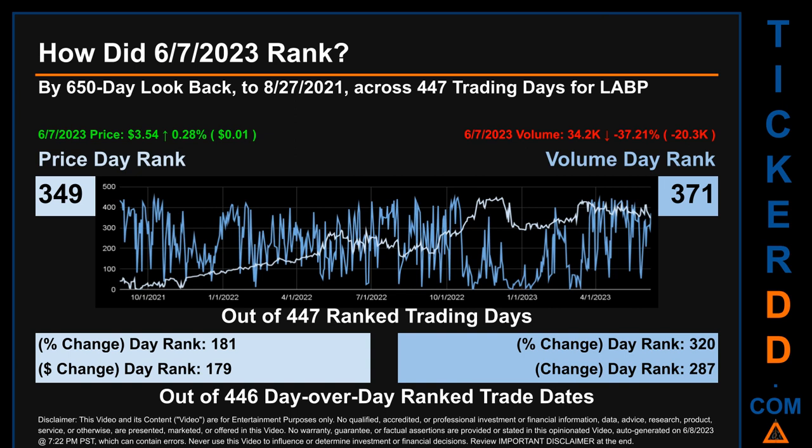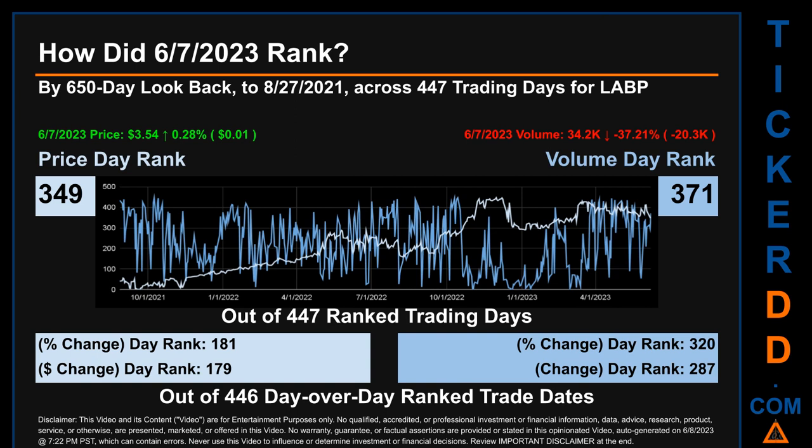How did the 7th of June 2023 rank for LABP? By 650 calendar day look back to August 27, 2021, across 447 trading days, the 7th of June 2023 price ranked 349 while its volume ranked 371. Each of the 447 trading days were ranked amongst themselves by highest end-of-day price and volume, with a rank of 1 being the highest and 447 being the lowest ranked day.